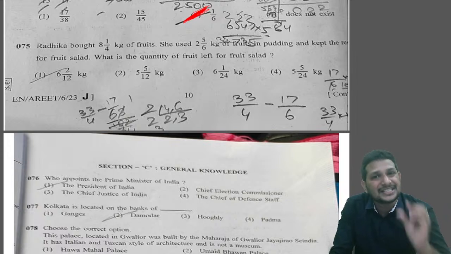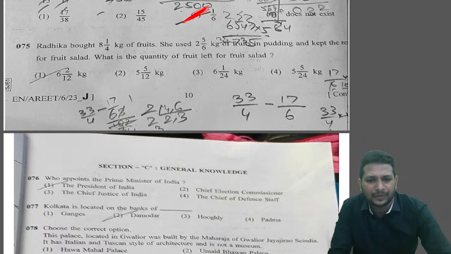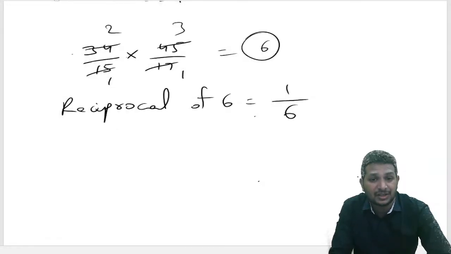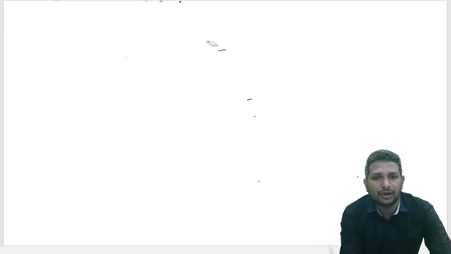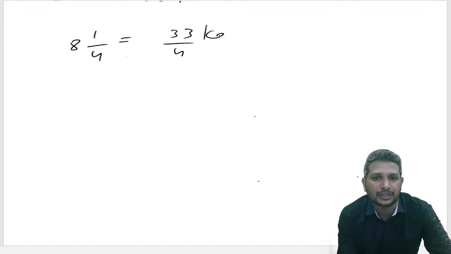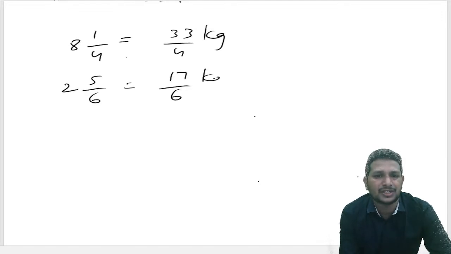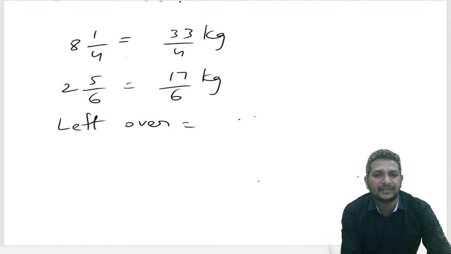So let's do this difference. Difference is nothing but subtraction, right? As they gave mixed fractions, first we need to convert them into normal fractions so that it becomes easy. 8 1/4 kilograms she bought is 33/4, and she used 2 5/6, which is 17/6 kilograms, for pudding. Leftover means 33/4 minus 17/6.